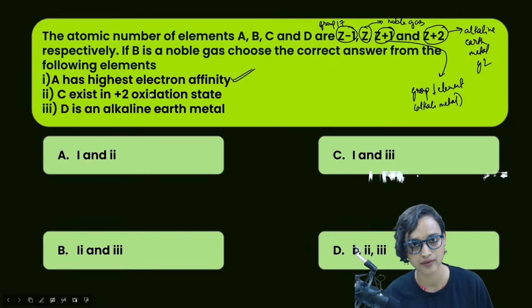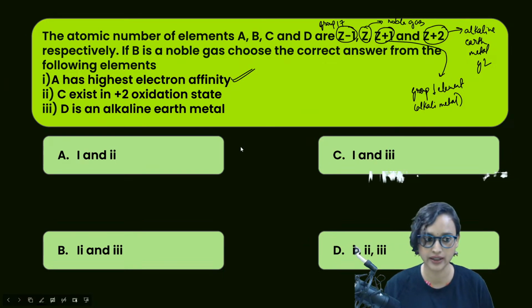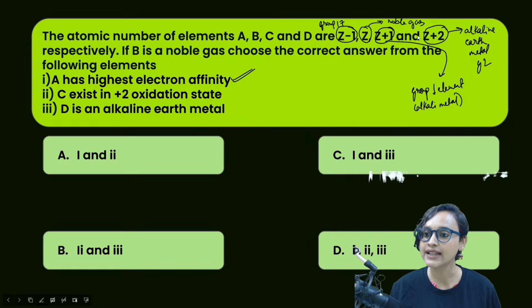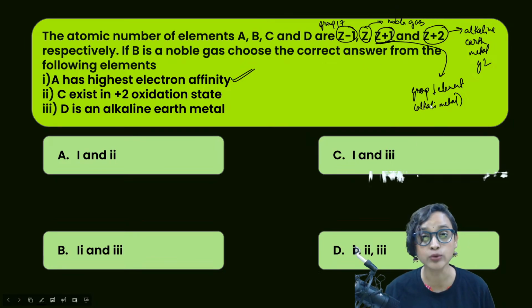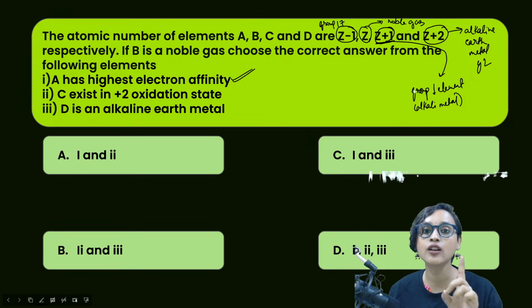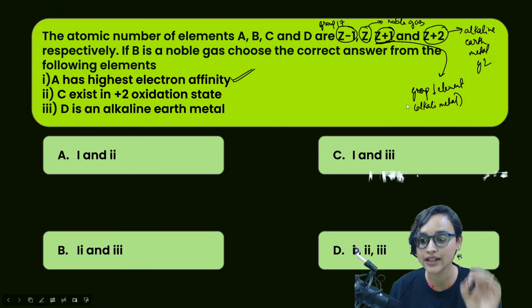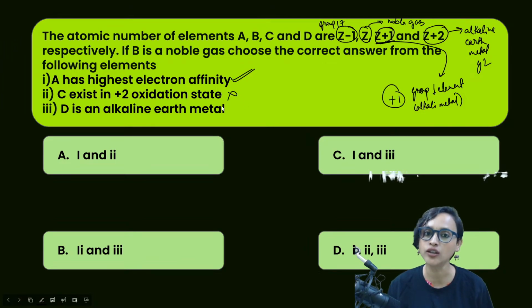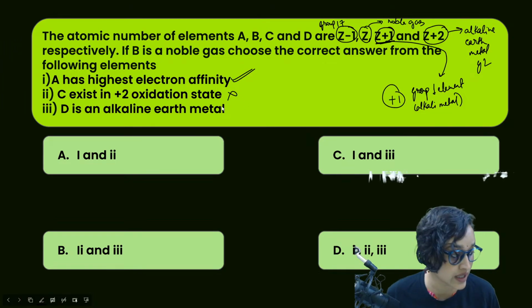Am I right? Yes. So A has the highest electron affinity. Definitely. C exists. C is this. This exists in plus 2 oxidation. Group 1 element can only give away 1 electron. It only exists in plus 1 oxidation state. So this is wrong. It cannot exist in plus 2 oxidation state.